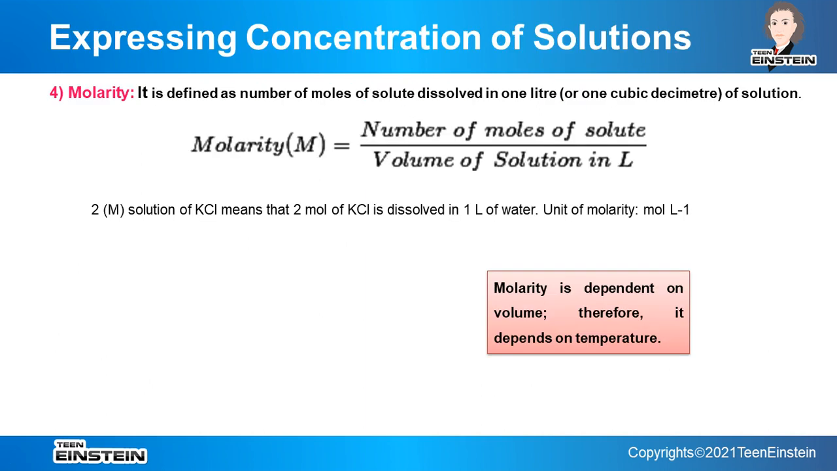So 3 we have seen. This is the number 4 type of concentration by which we can express it. So what are the 3? Mass by mass, mass by volume, and volume by volume. So these 3 we have already seen, and this is the number 4, which is molarity. So molarity, how we will define it? It is the number of moles of solute which is dissolved in 1 liter, or you can say 1 cubic decimeter, dm3. In that way also it can be expressed.